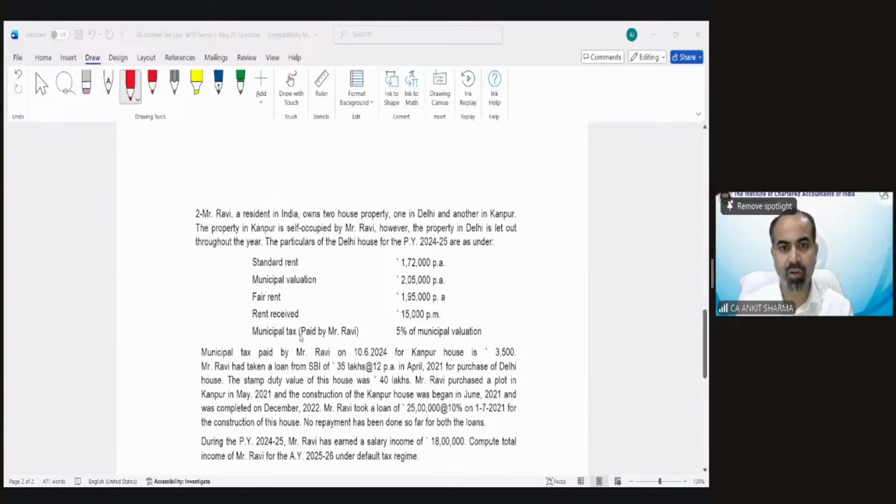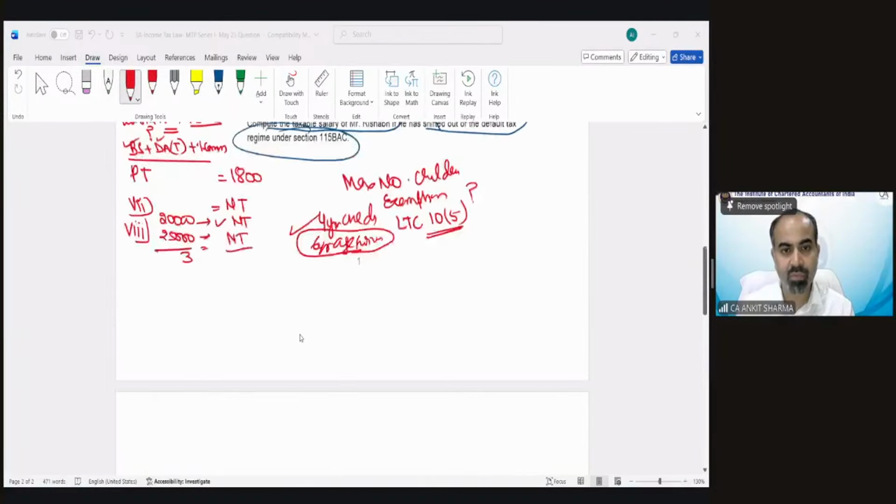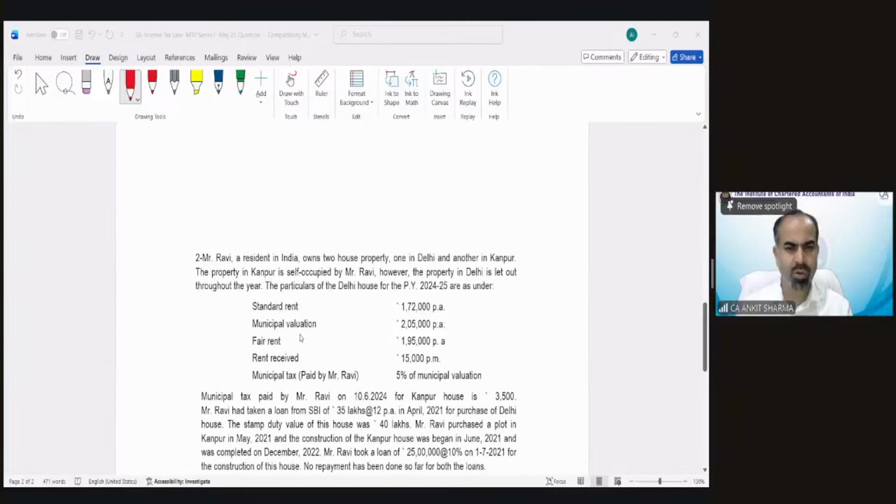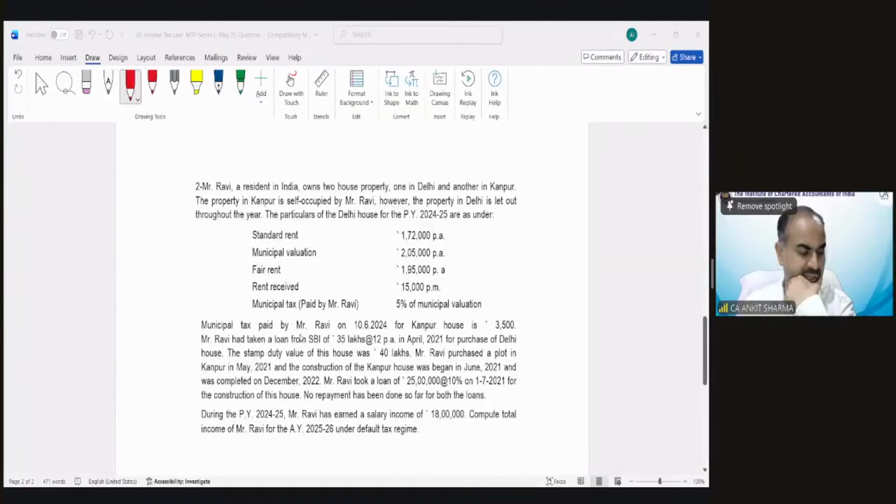Yes, Mr. Ravi, that is question number 2. Exactly, but there was a salary question also. Yes, exactly. So Mr. Ravi is a resident in India. Now this question is also a composite question of salary as well as house property.